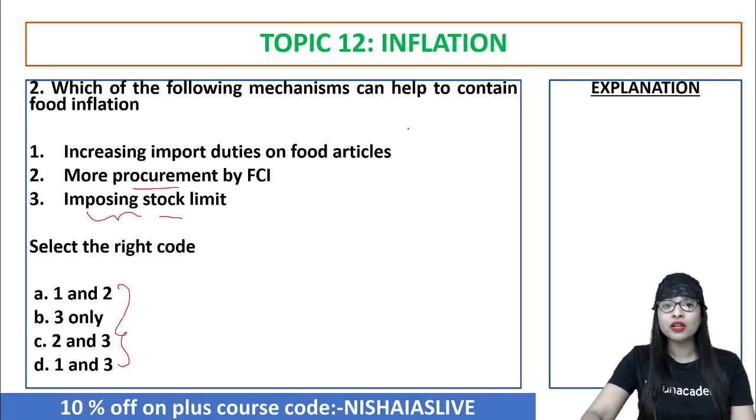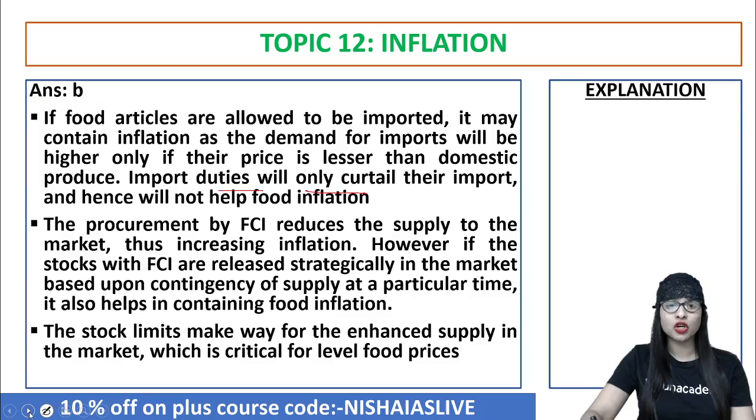Guys, hold on for a while. The keyword was correct statement, not incorrect. Actually, I didn't give you the keyword. The keyword is given right here, sorry. So now, something that is helping to contain or reduce food inflation is actually import duties. Actually, the third one is correct actually. Hold on, there's a small mistake.